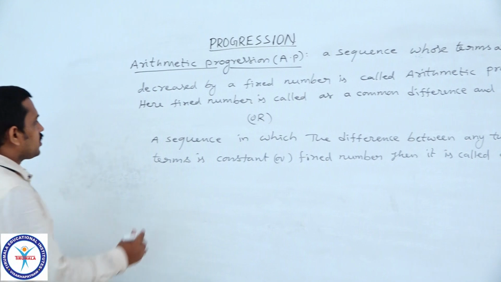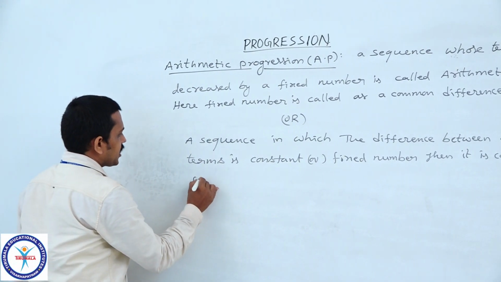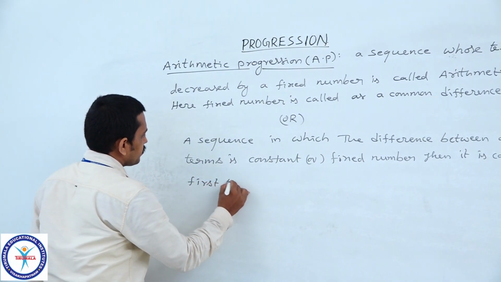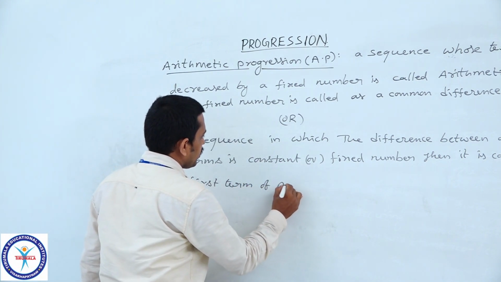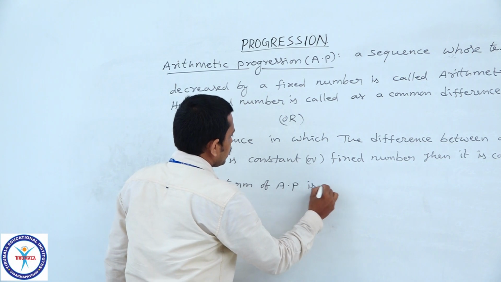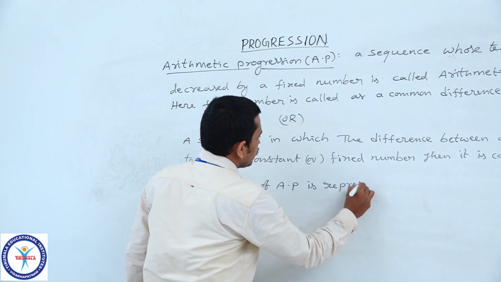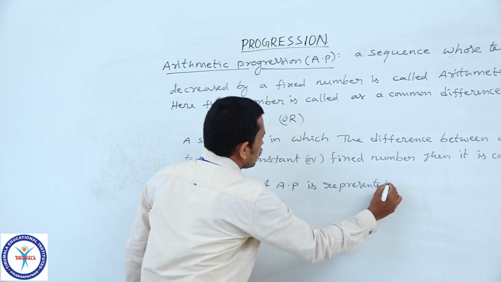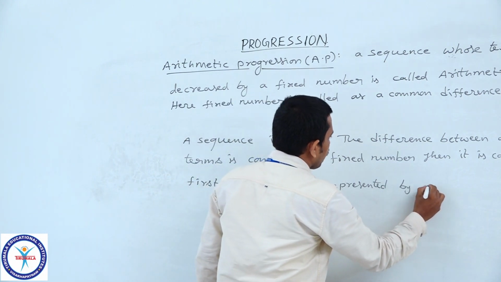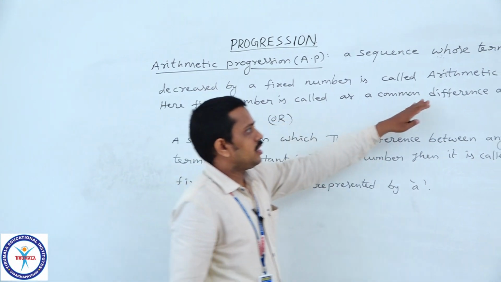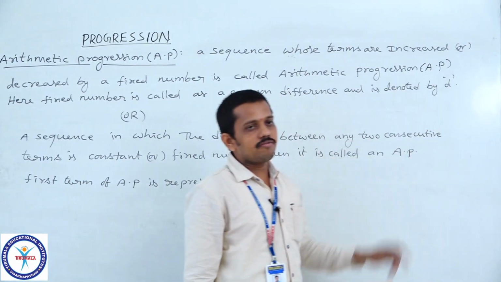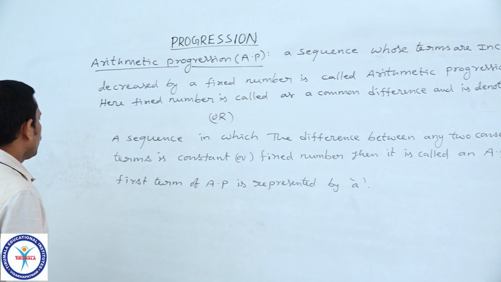So, in arithmetic progression, the first term of AP is represented by small alphabet a, and the common difference is denoted by small alphabet d.